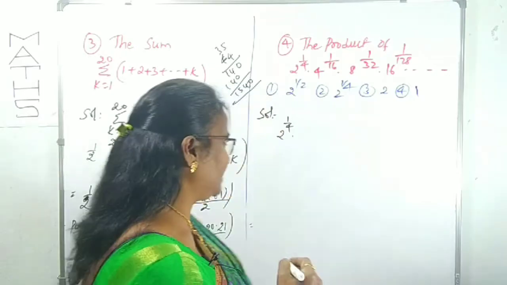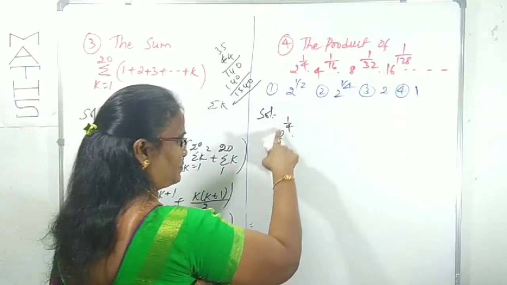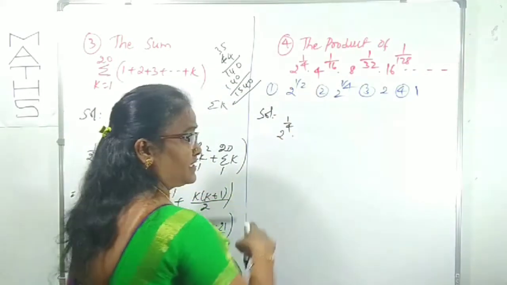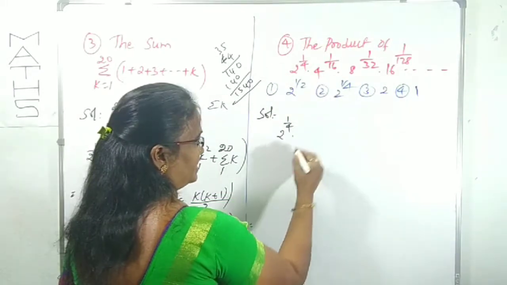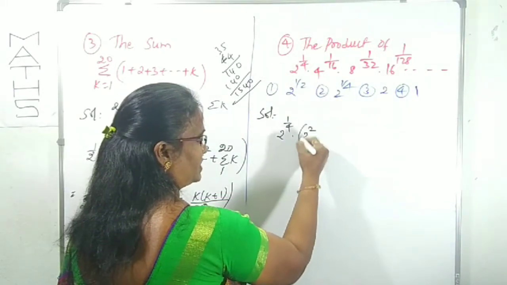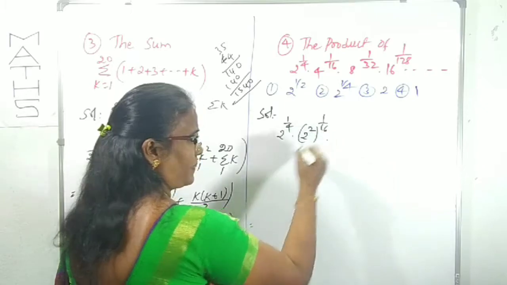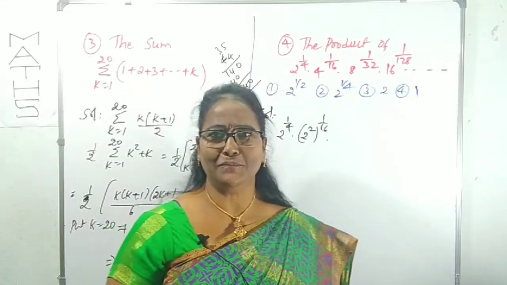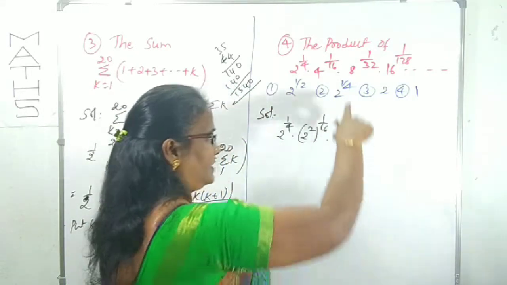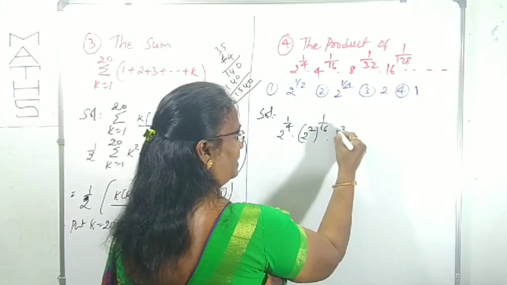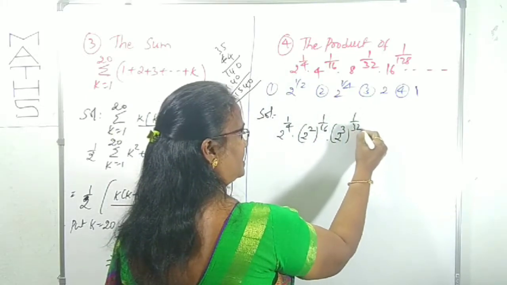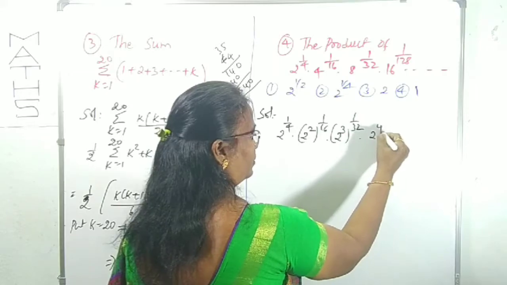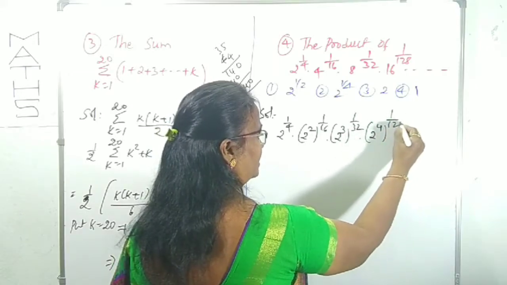Here, what simplification am I taking? The first term as it is, 2 power 1 by 4. Second term, what is there? 4 power 1 by 16. 4 we can write as 2 square, so 2 square whole power 1 by 16. Is it clear? Next, can you guess the next term? Yes. Next, 8 we can write as 2 cube, whole power 1 by 32. Same way, 2 power 4 whole power 1 by 128.